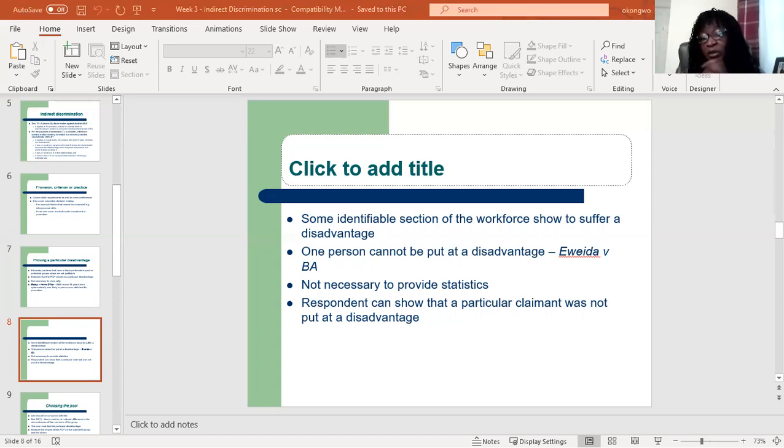It is open to the respondent, that's the employer, to show that a particular claimant was not put at a disadvantage. So a person may bring a claim saying this PCP or this requirement has put women at a disadvantage, but it does not affect that particular claimant. Then the employer is entitled to show, look, even though we have this PCP, it doesn't affect this person. So an employer is open to do that.